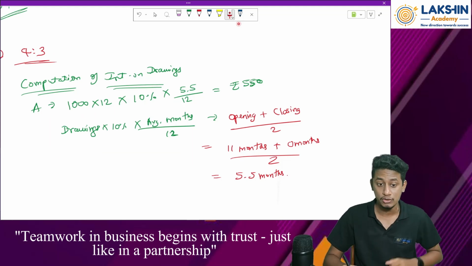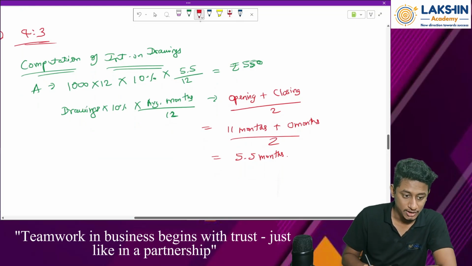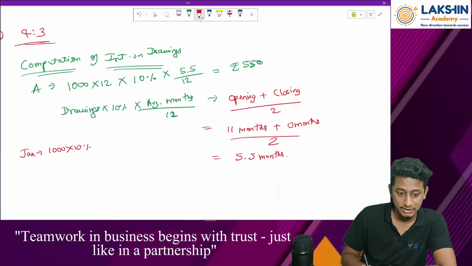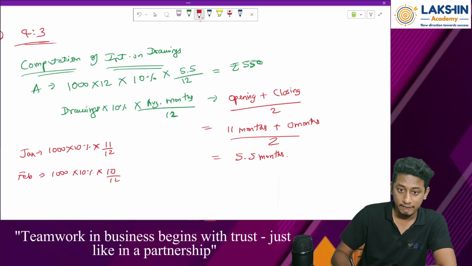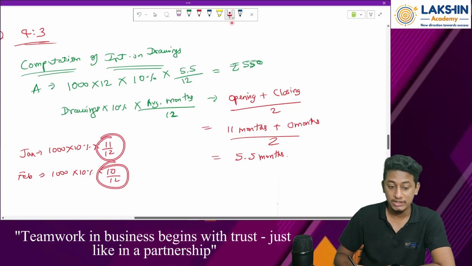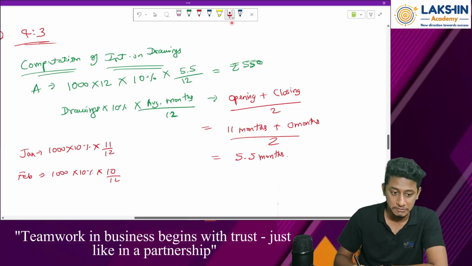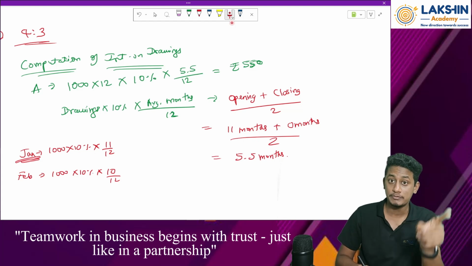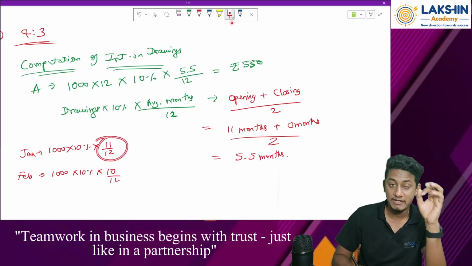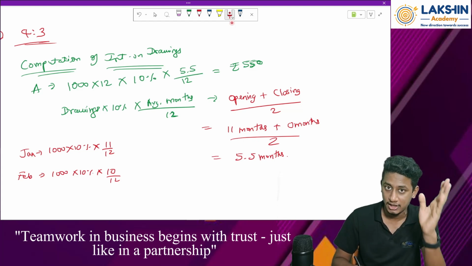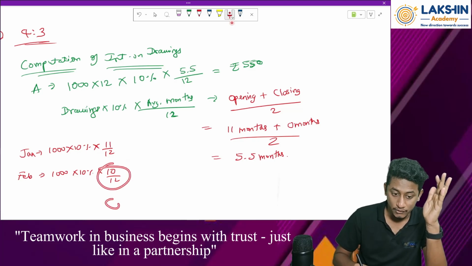Or else, what should I do? I should do this. See, remember. For January's withdrawal, 1000 into 10% into 11 by 12. Then for February month's withdrawal, 1000 into 10% into 10 by 12. Why 10 by 12? Why 11 by 12? Because it was due for these many months. For January, since it was withdrawn at the month end of January, 11 months it is due or outstanding for the firm, right? And so on for all the months I need to do.